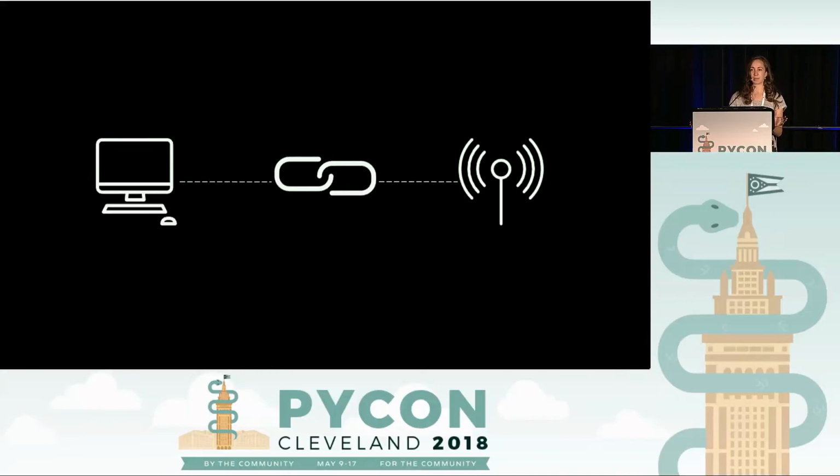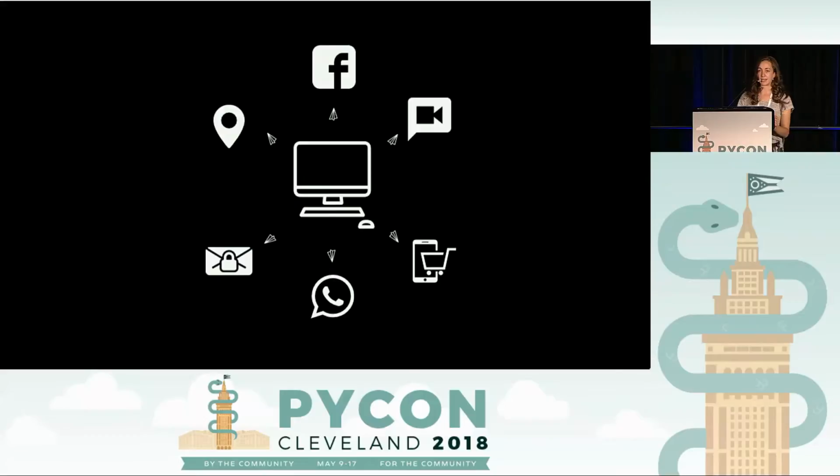And it's a similar kind of idea if you're thinking about a computer connecting to a server. Some of the other operations that rely heavily upon secure randomness are logging into Facebook, video chatting, sending encrypted email, shopping online. All of those things rely very heavily upon having a cryptographically secure random number generator behind them.